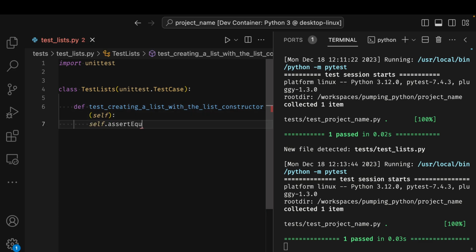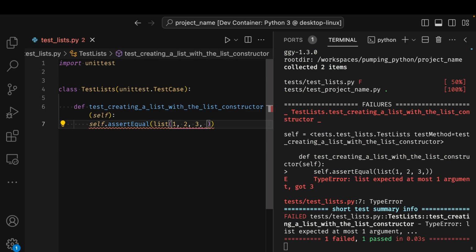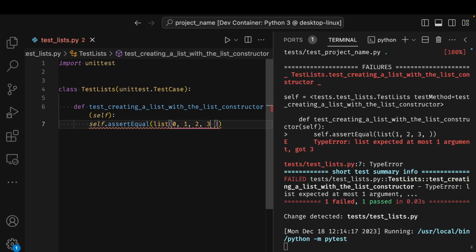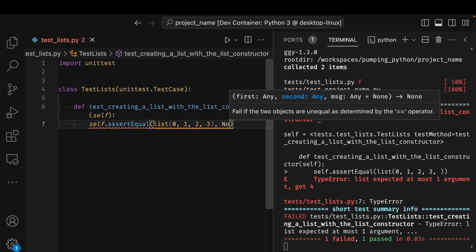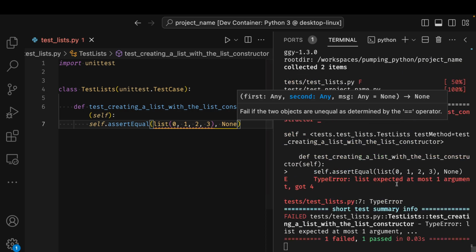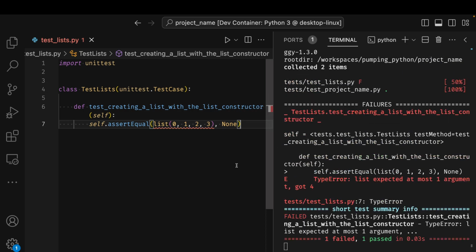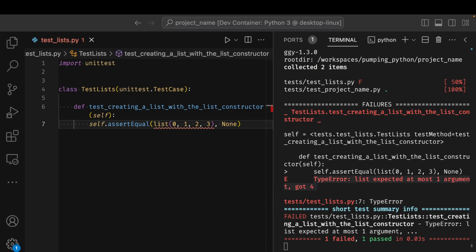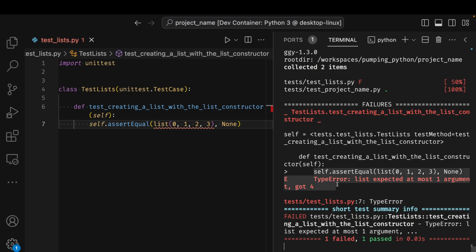So self.assertEqual, and I try list(1, 2, 3), and say 0, 1, 2, 3. So I'm trying to create a list of 4 items and say it's equal to None. The terminal responds with an error. It says TypeError: list expected at most 1 argument but got 4. When I go look at the Python documentation, I see that I'm violating the signature, which is also what's said here. It expects an iterable.